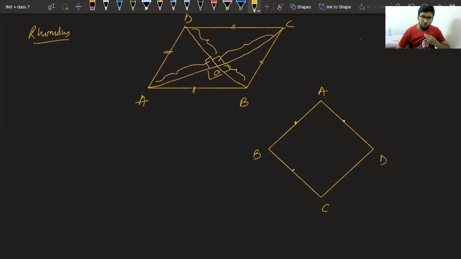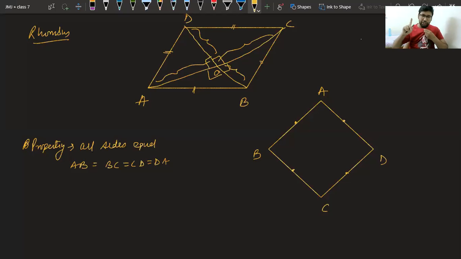You can write this thing, property of rhombus: all sides equal. That is AB is equal to BC is equal to CD equal to DA. This is the first property of rhombus. Second property that will come for your use is diagonals bisect each other.